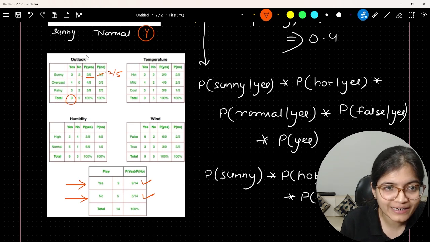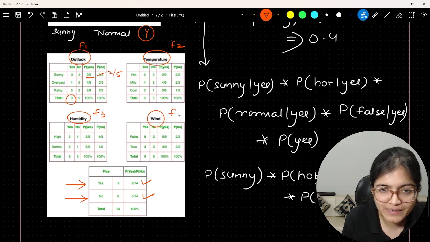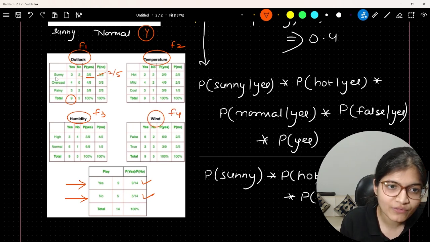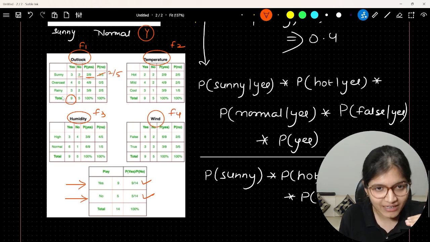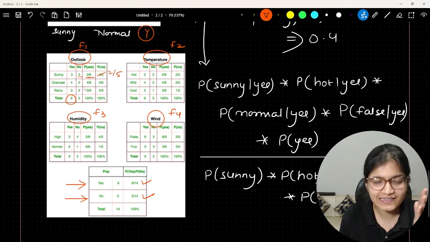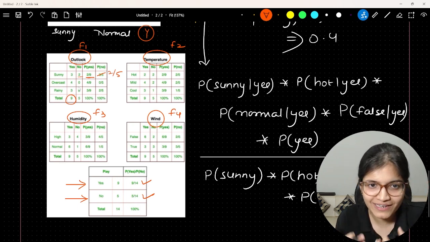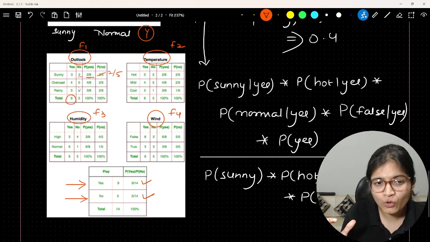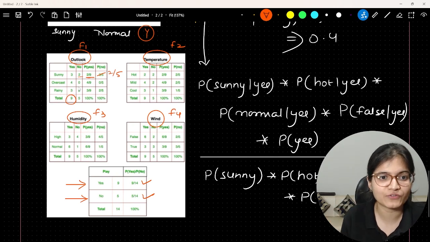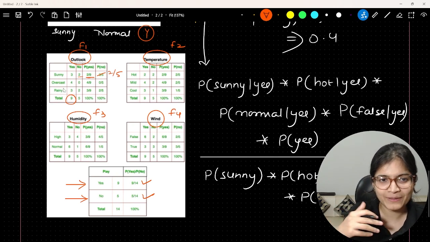Then we have tried to create, for all the features, that is F1, F2, F3 and F4, separate tables for which we have the categorical values, and the yes and no. What we're trying to do here is find out the probability of yes and the probability of no. Now, I'm not going into direct calculations here. You can just verify at your end. Might be there is some mistake.